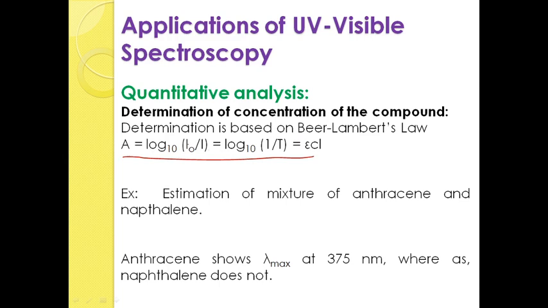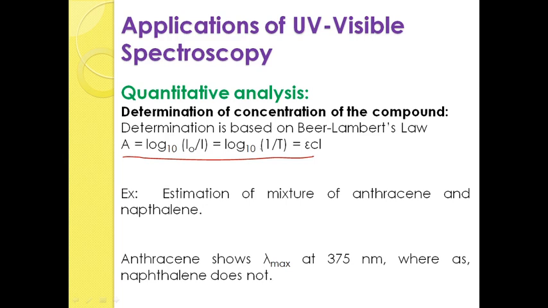So, here I naught is the intensity of incident radiation and I is the intensity of transmitted radiation, and the term is simply denoted as 1 by transmittance, inverse of transmittance.